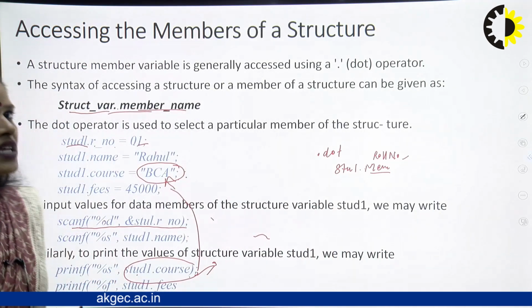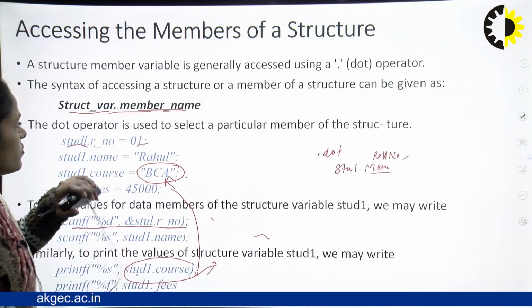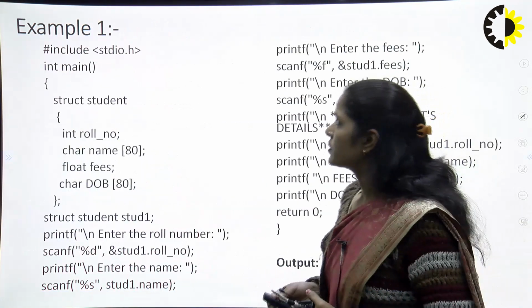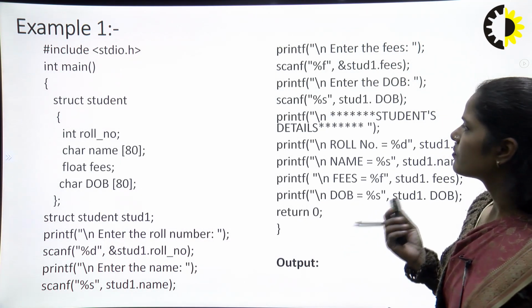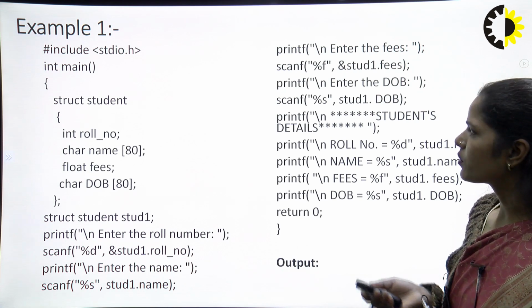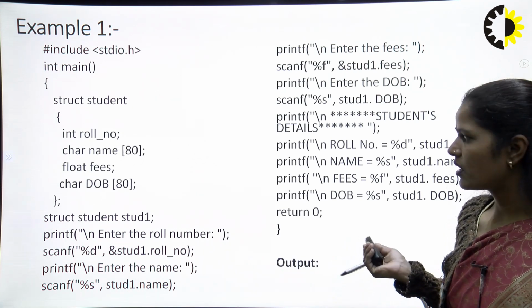So this is the basic structure which is used for accessing, right? So basically here I gave one example, and this example represents all the particular functionality which we have talked about.